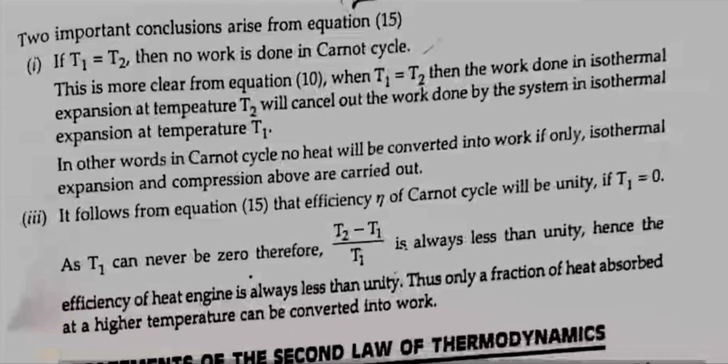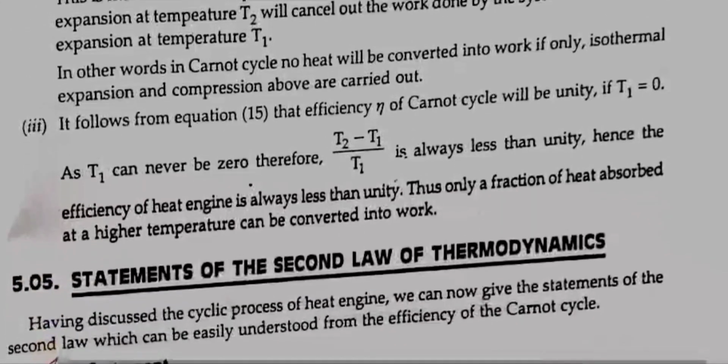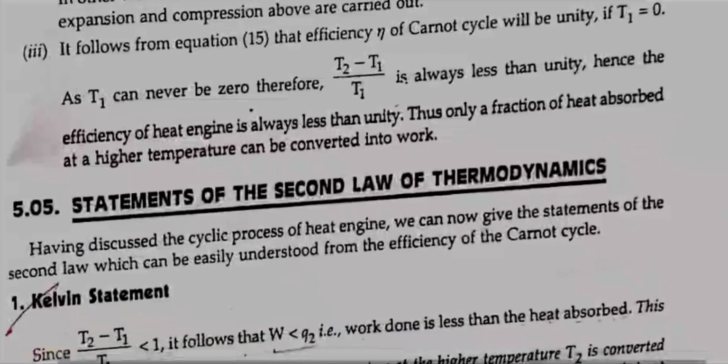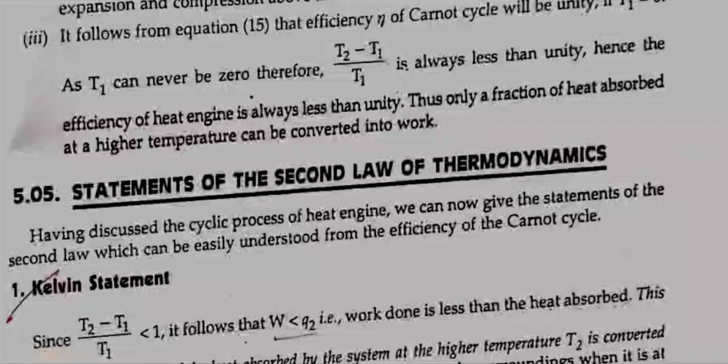Second, it follows from equation 15 that efficiency of Carnot cycle will be unity if T1 is equal to 0. As T1 can never be 0, therefore (T2 minus T1) by T2 is always less than unity. Hence, the efficiency of the heat engine is always less than unity. Thus, only a fraction of heat absorbed at a higher temperature can be converted into work.